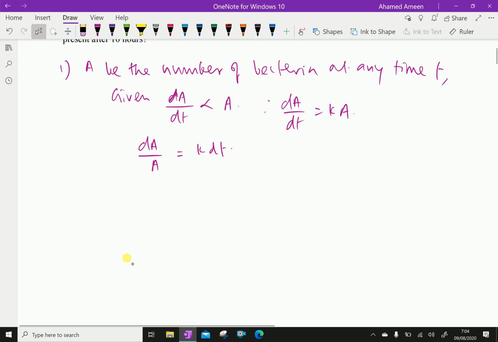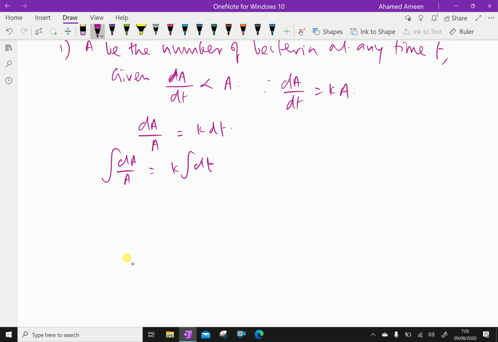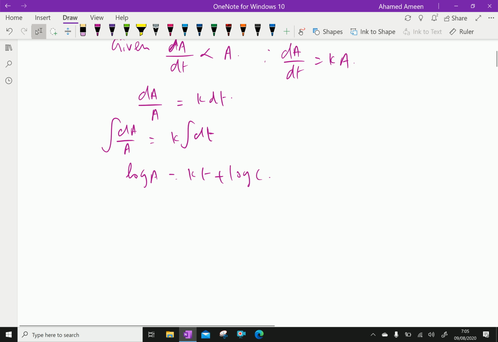Now integrating both sides, the integral of dA by A is log A, equal to k t plus log C, since the integral of dt is t.